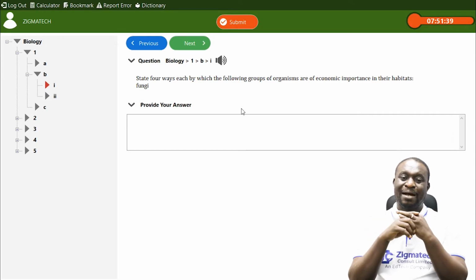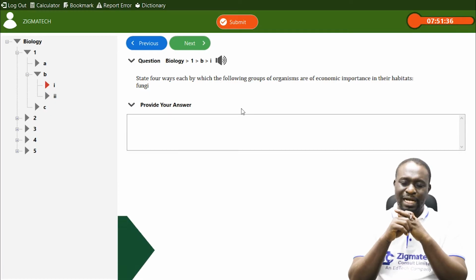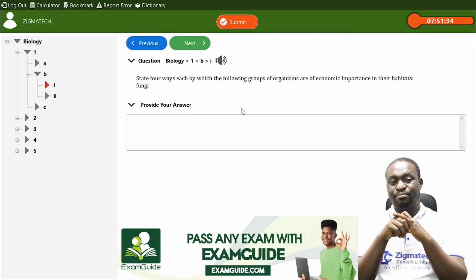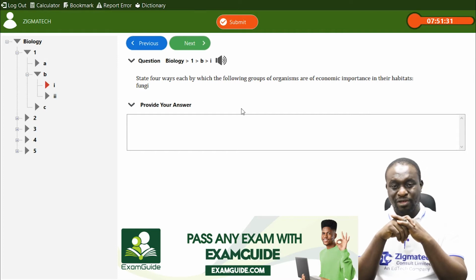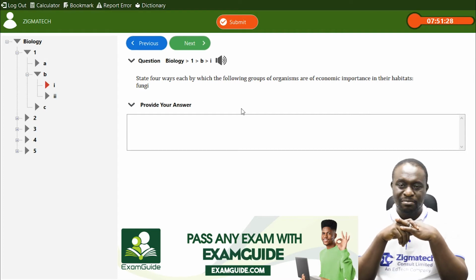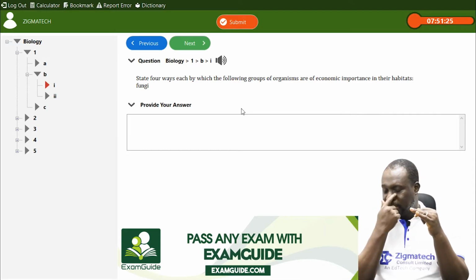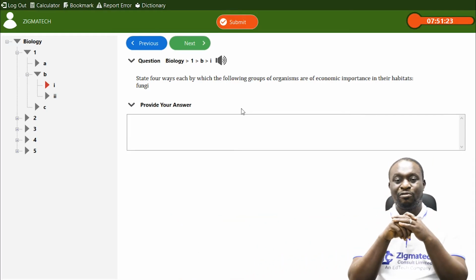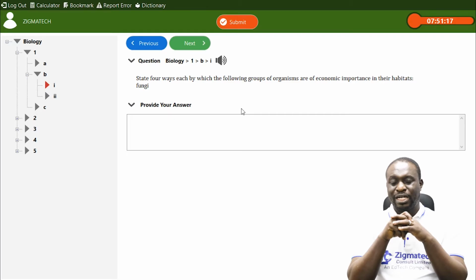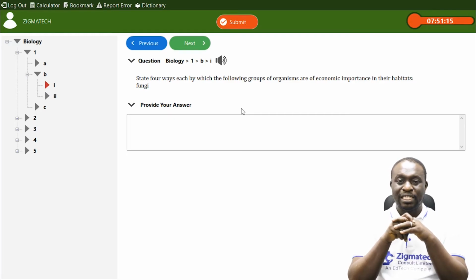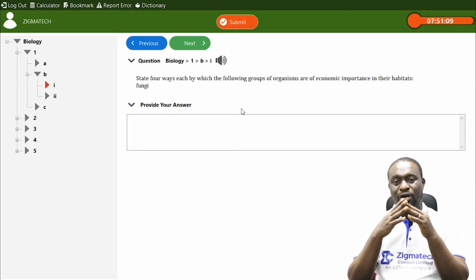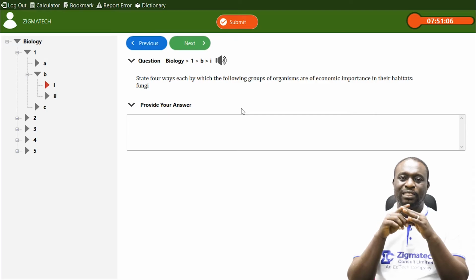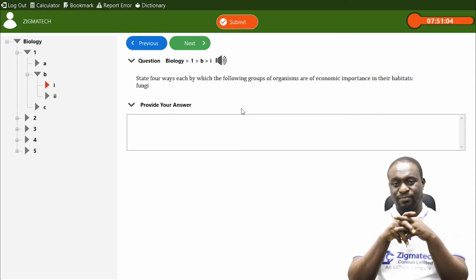Number 2, they can serve as a source of food. An example is mushroom. I believe some of you have eaten mushrooms before. Also, number 3, they can be used in fermentation, in the production of bread. You can use them in bakeries. You can also use them in the brewery industries, where they prepare beer or alcoholic drinks. An example is yeast. Yeast plays a major role in this aspect.